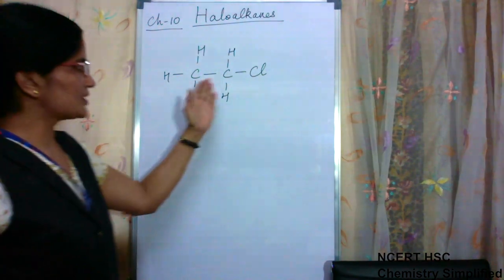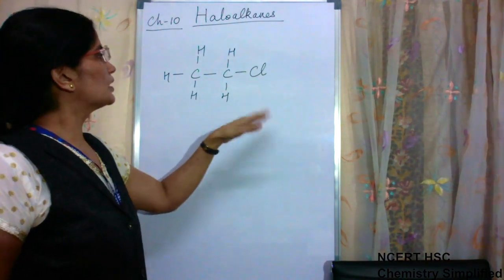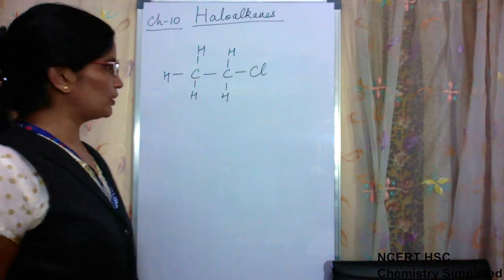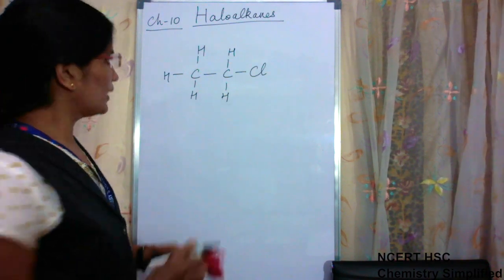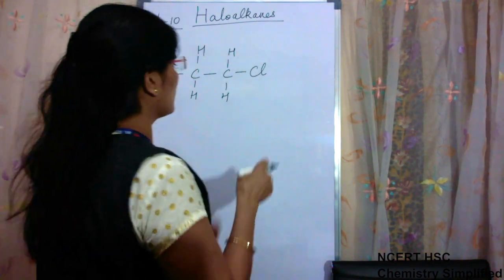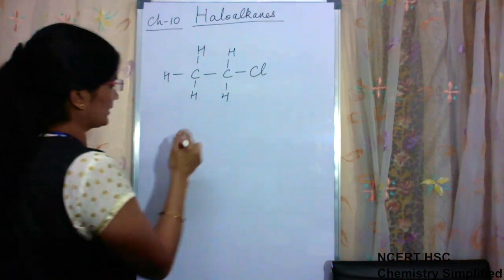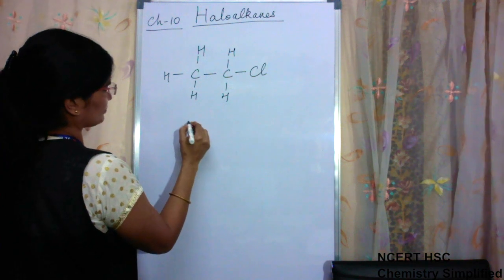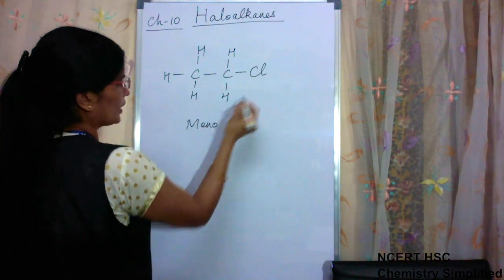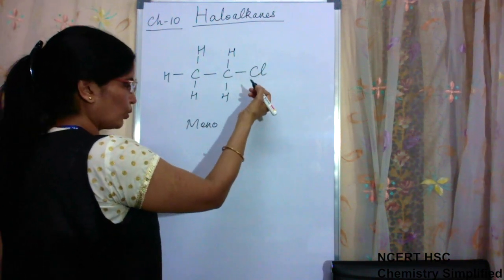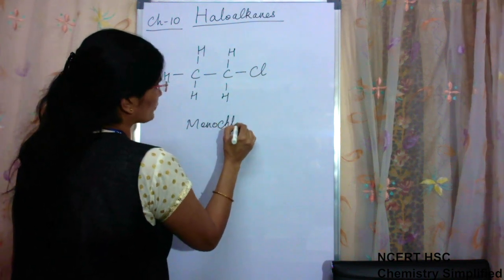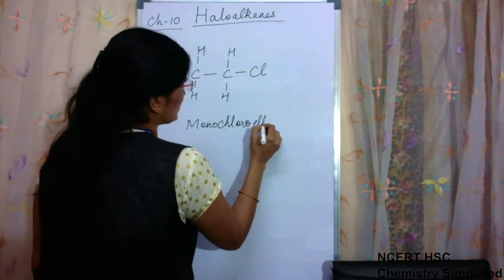Now it is not necessary that only one hydrogen will be replaced by a halogen. More than one can also be replaced. If one halogen is present in the chain of the alkane, then it is known as mono, and because it is chloro, it will be monochloroethane.